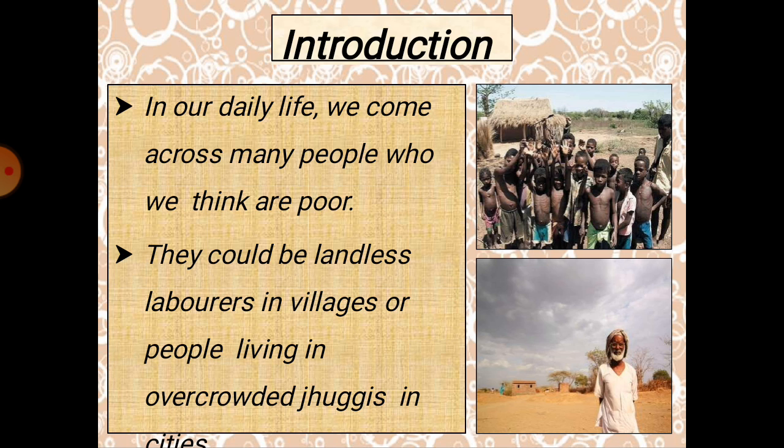So let us get into the introduction. You can find a lot of pictures available here. You can find children standing without shirts. You can find a farmer in Rajasthan. These portraits say that in daily life we come across these kinds of people, right? And we also see landless village laborers who are overcrowded in the slums in cities. This is a very important problem existing in our daily life.